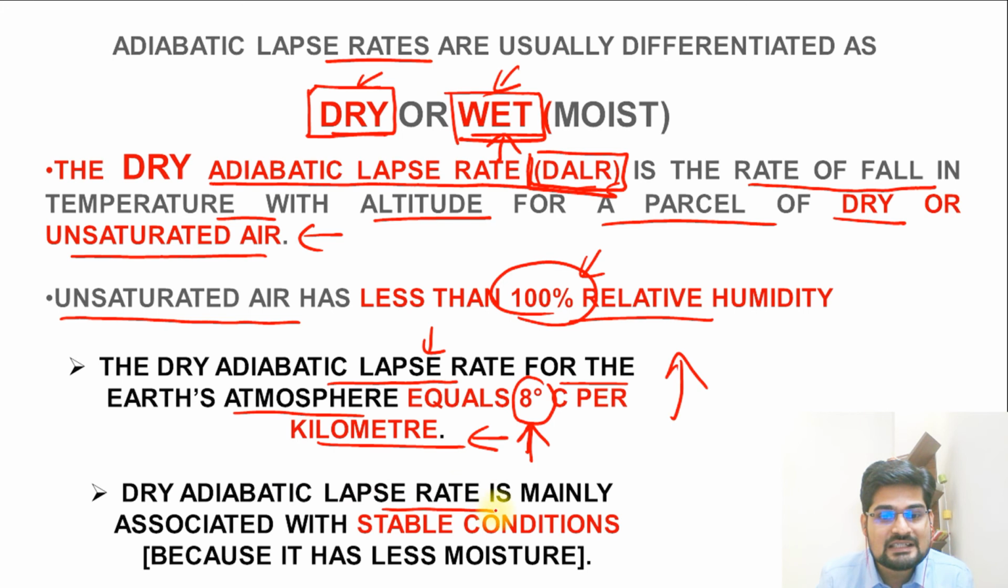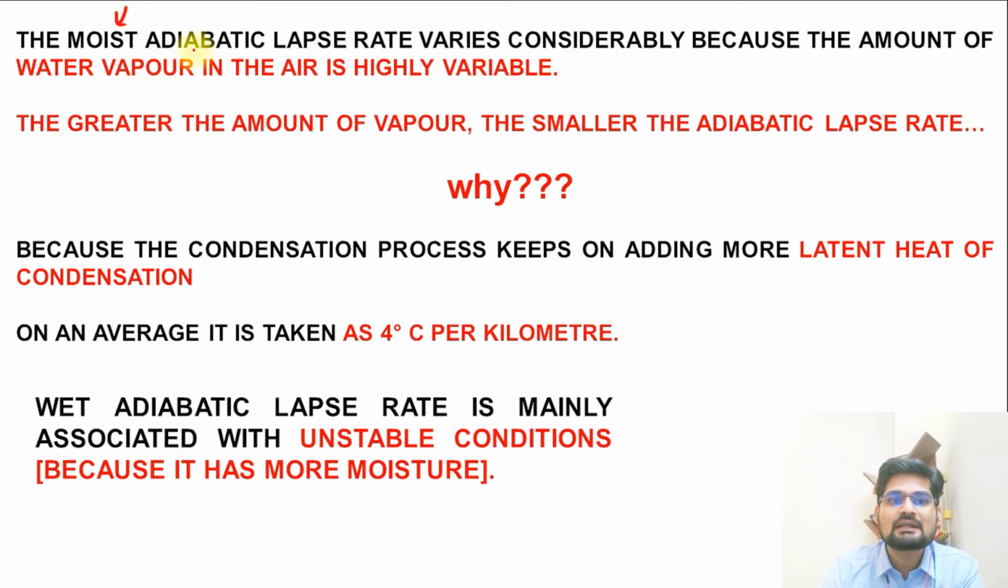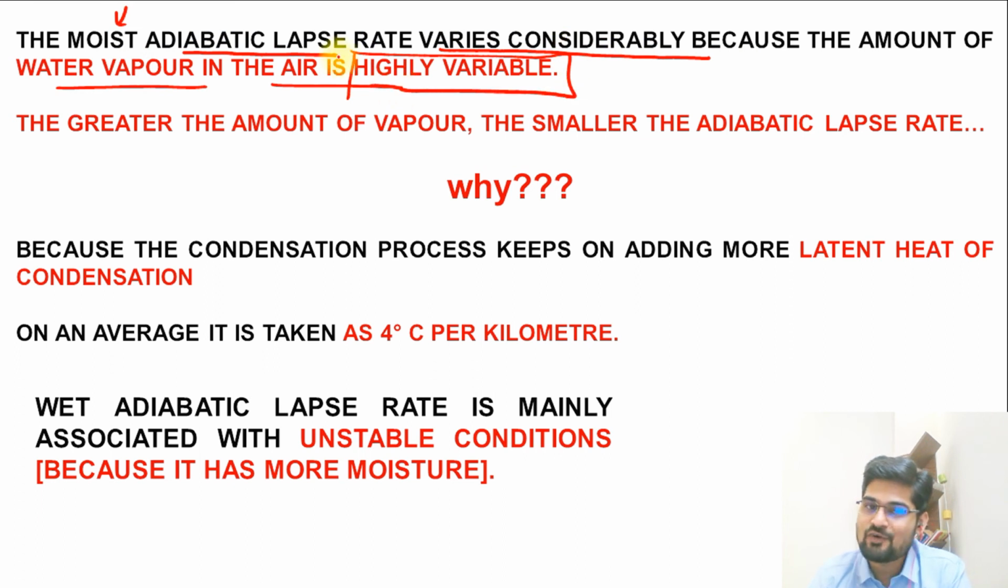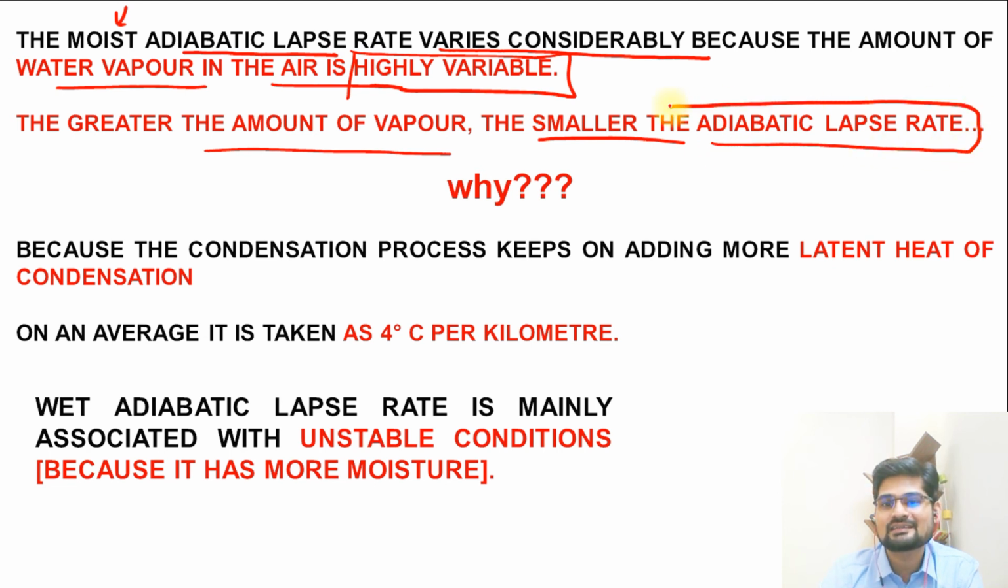The dry adiabatic lapse rate is mainly associated with stable conditions. Stability is associated with the dry situation. But when there is latent heat in the wet condition, what will happen? Now you can guess. Instability will happen, because of that hidden heat of condensation, the latent heat of condensation. So let's understand the wet situation. For the moist adiabatic lapse rate, the rate varies considerably because the amount of water vapor in the air is high. And the greater the amount of water vapor, the smaller the adiabatic lapse rate. That is the key here.